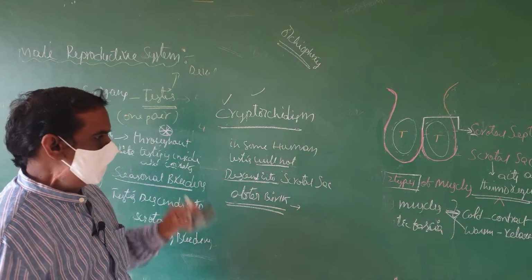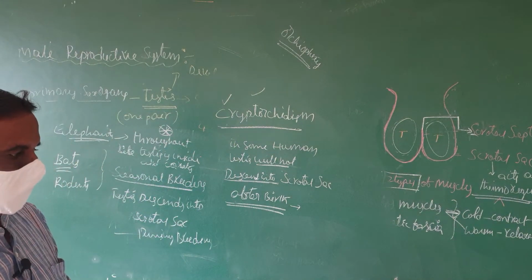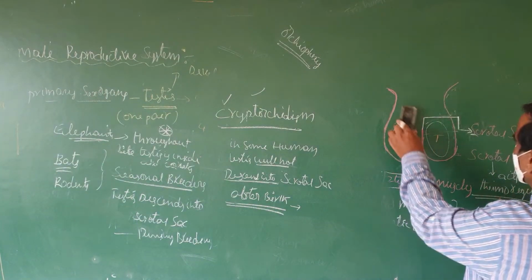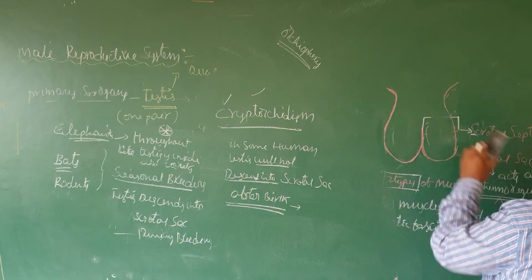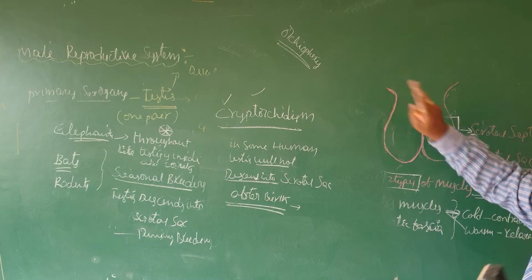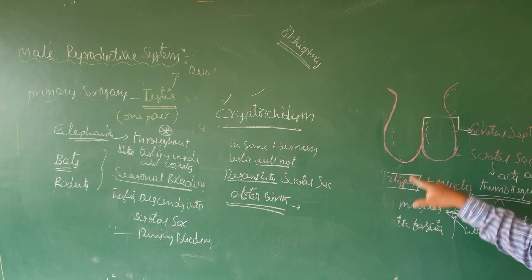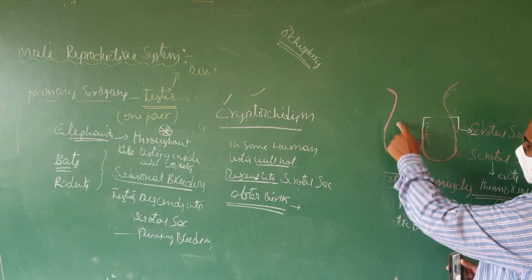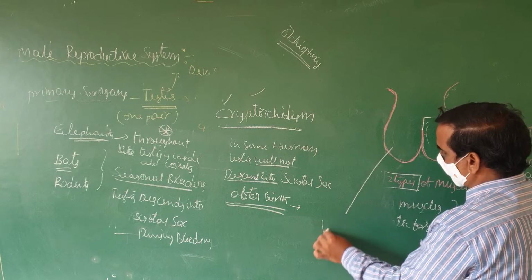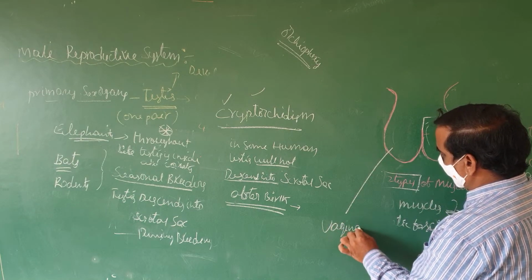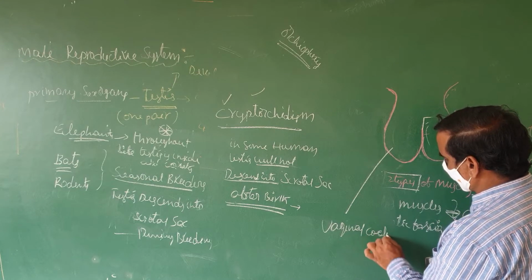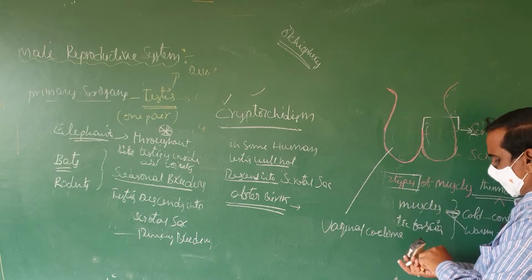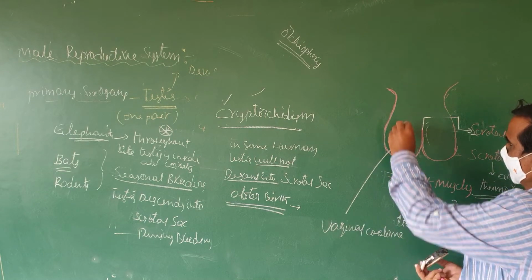When you see the structure of each testis, we have to go with the internal structure of the testis. We have already discussed that the wall of the testis is composed of two layers: one is dartos muscle, another one is spermatic fascia. This cavity is called the vaginal coelom. And in this cavity, the testis will be arranged like this.